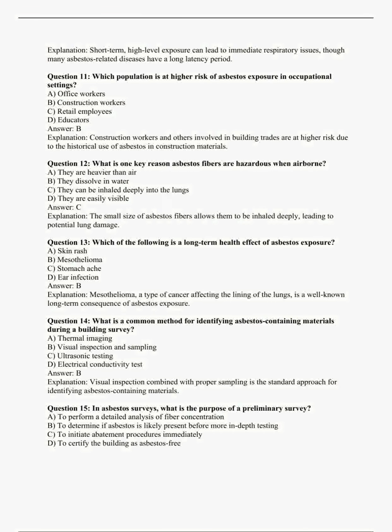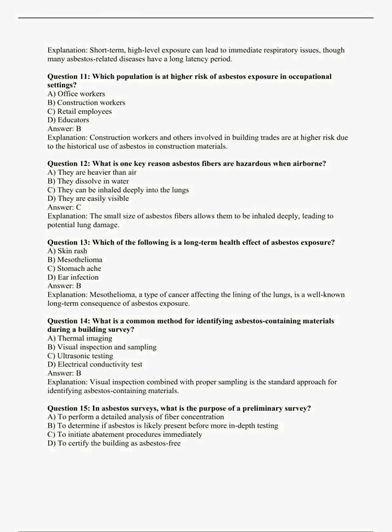Question 14. What is a common method for identifying asbestos-containing materials during a building survey? A. Thermal imaging. B. Visual inspection and sampling. C. Ultrasonic testing. D. Electrical conductivity test. Answer B. Explanation. Visual inspection combined with proper sampling is the standard approach for identifying asbestos-containing materials.